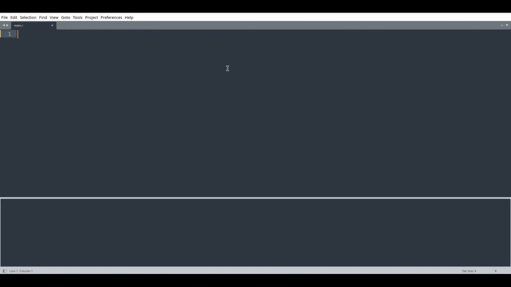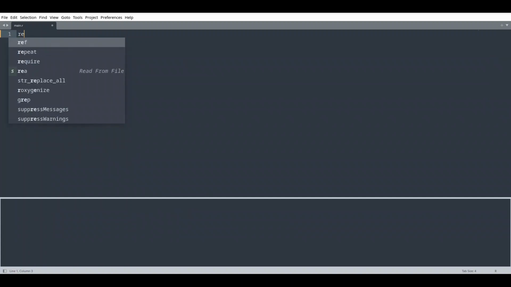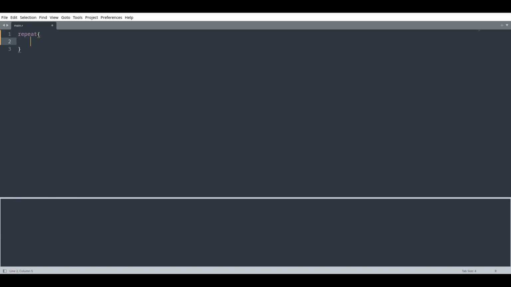Today we are going to talk about repeat loop. And this loop, it's nothing but a while loop just without any condition. So by default this loop is infinite. And in order to use it, you are going to use keyword repeat and squiggly brackets. So whatever code you put inside of this loop is going to be repeated continuously.